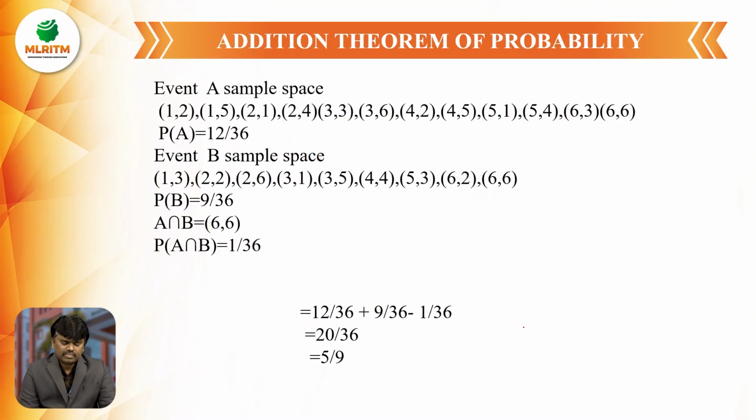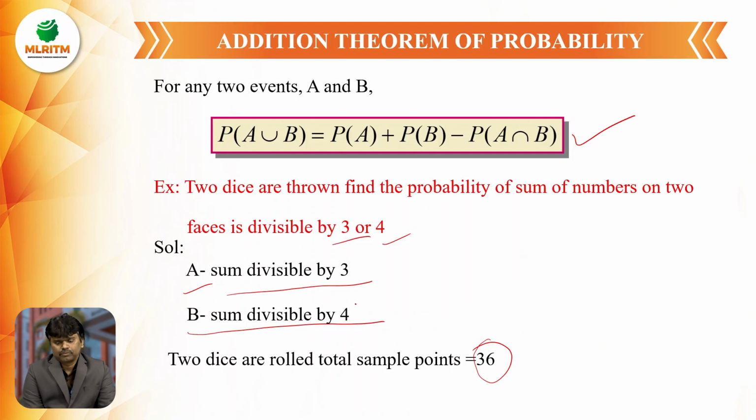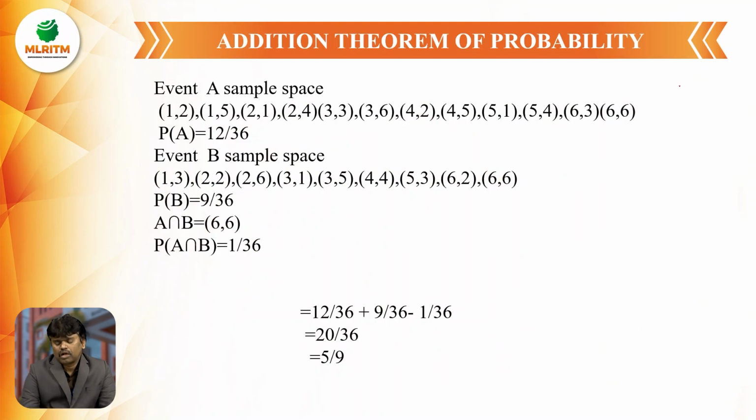The first one is sum divisible by 3. Out of 36 sample points, I am having 12 sample points. The sum of the first point, 1 plus 2 is equal to 3, that is divisible by 3. Next one is 1 plus 5, 6, that is also divisible by 3. 2,1; 2,4; 3,3; 3,6; 4,2; 4,5; 5,1; 5,4; 6,3; 6,6.